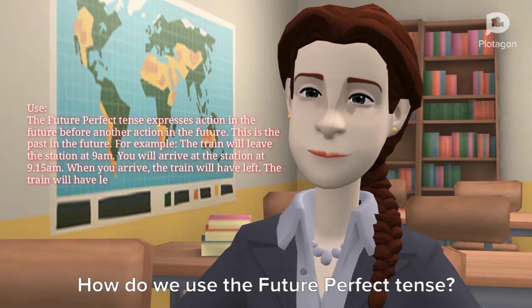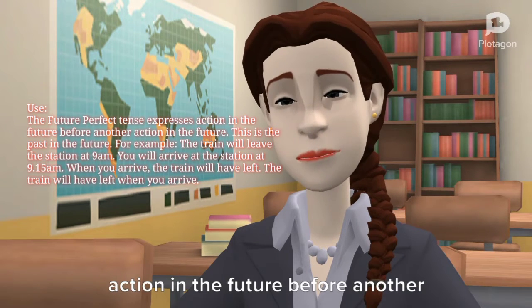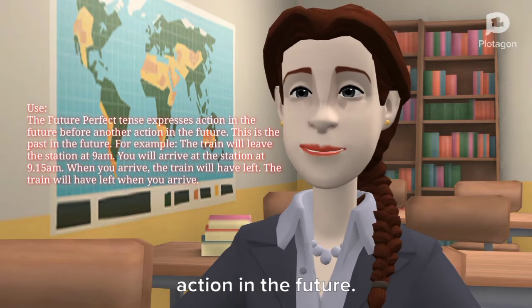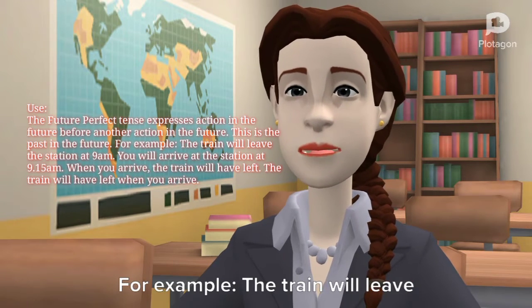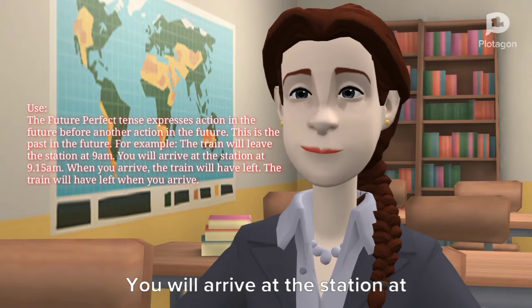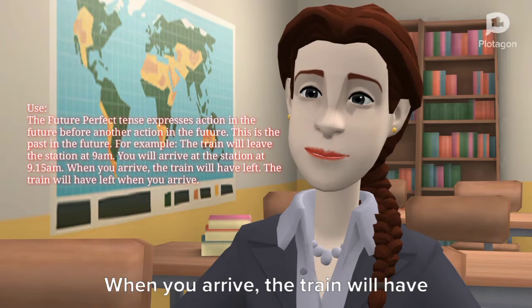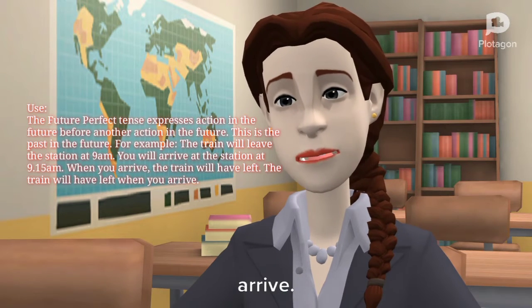How do we use the future perfect tense? The future perfect tense expresses action in the future before another action in the future. This is the past in the future. For example, the train will leave the station at 9 a.m. You will arrive at the station at 9:15 a.m. When you arrive, the train will have left. The train will have left when you arrive.